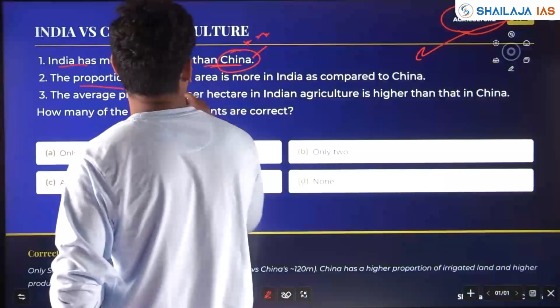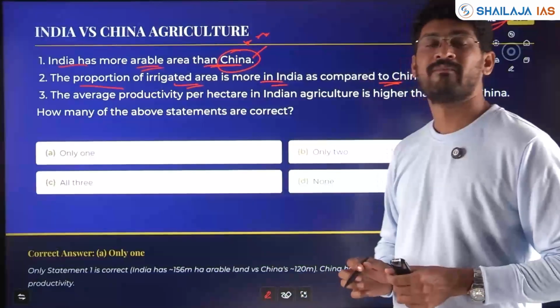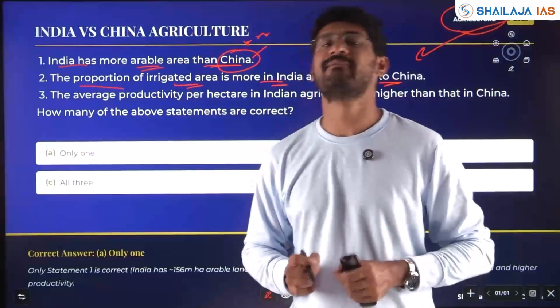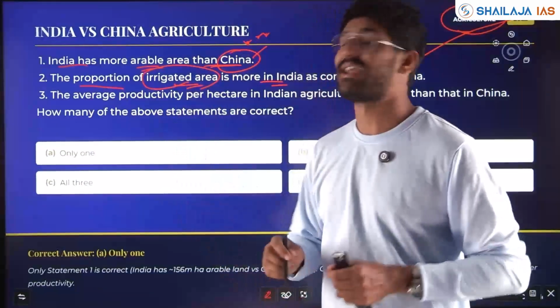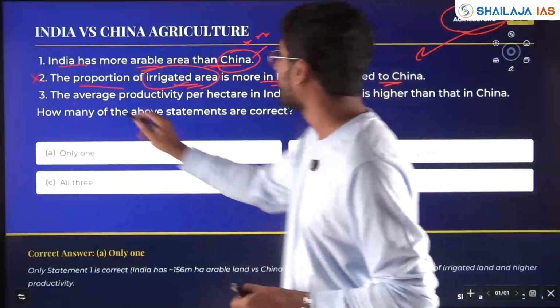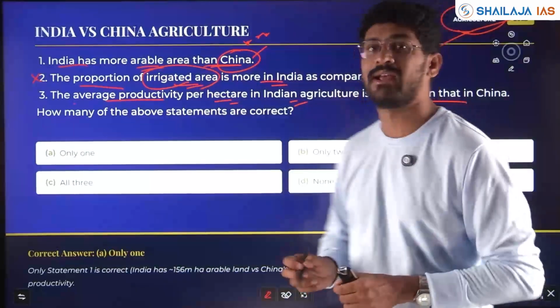The proportion of irrigated area is more in India as compared to China. Is it true? No. India is mainly still dependent on rain for its irrigation. So we have not developed irrigated area as much as China. So this is wrong.